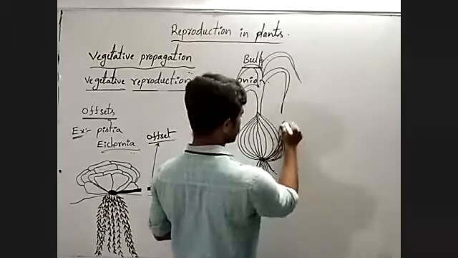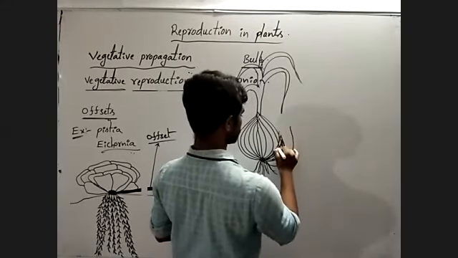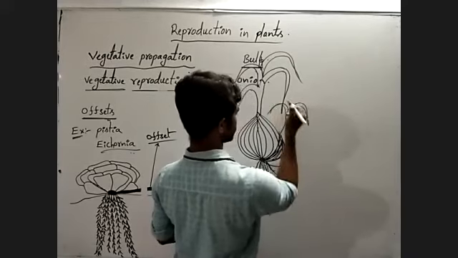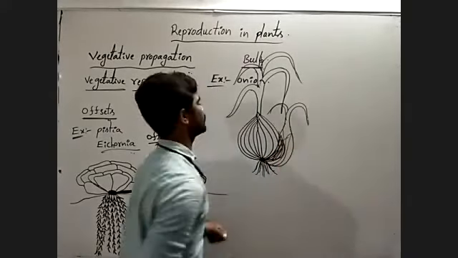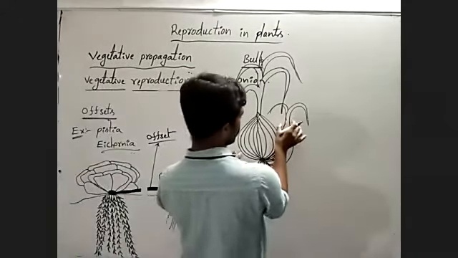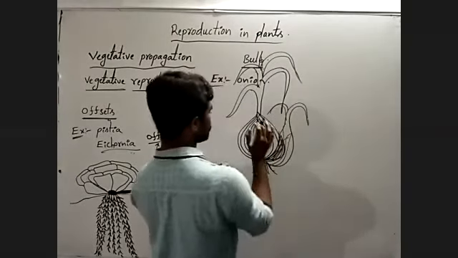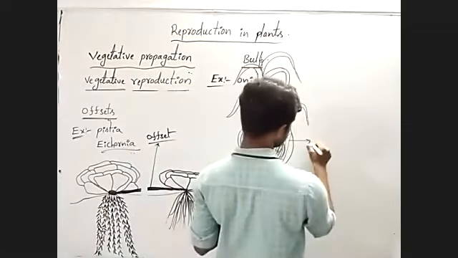These bulbs also grow up into normal plants like this. Whenever the small bulb or daughter bulb is separated from the parent bulb, it can grow as an independent plant.